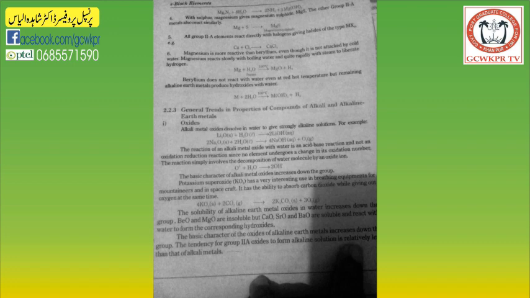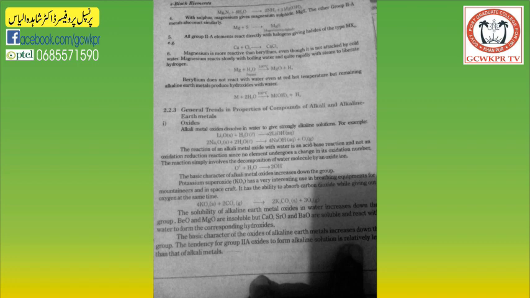Potassium superoxide दो काम करता है, ये कार्बन डाइऑक्साइड को भी एब्जॉर्ब करता है और ऑक्सीजन को भी प्रोड्यूस करता है. There is an equation: 4 moles of potassium superoxide plus 2 moles of carbon dioxide results in the formation of potassium carbonate and 3 moles of oxygen.